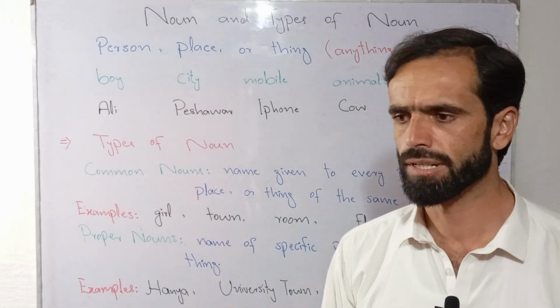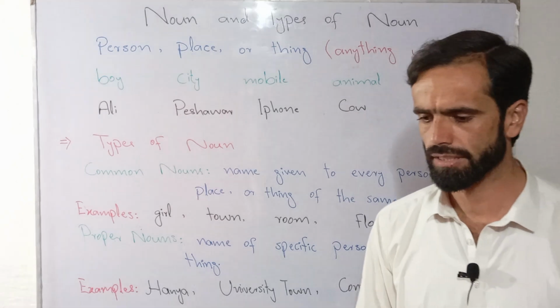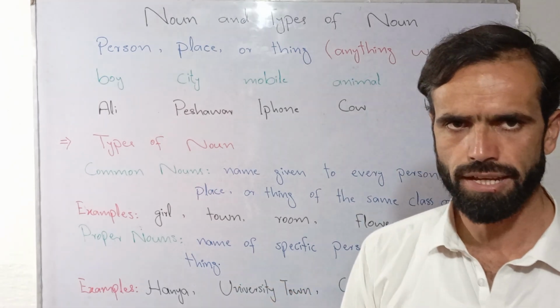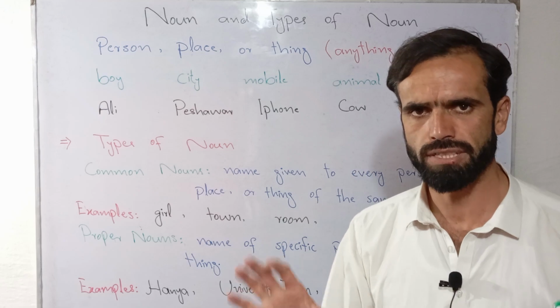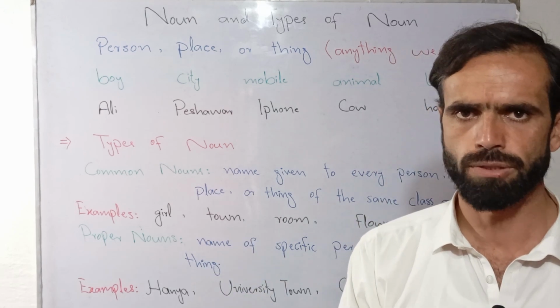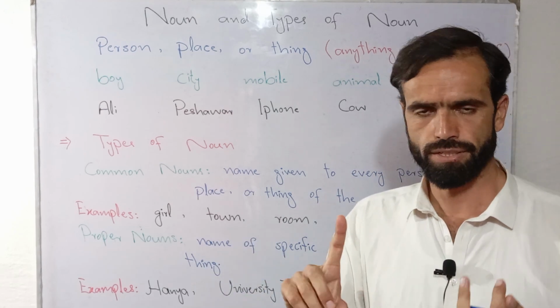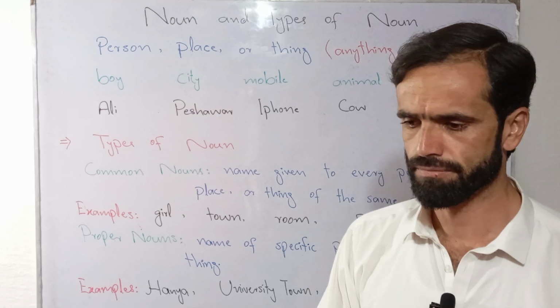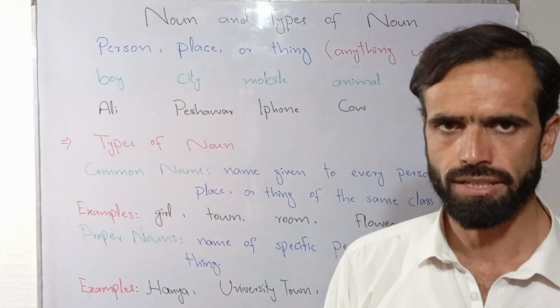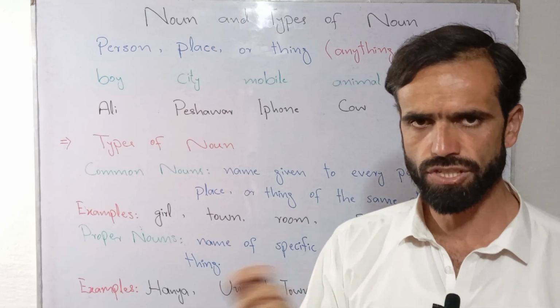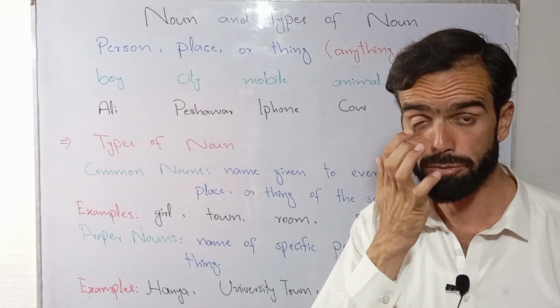Let's suppose if we talk about animal, in the domain of animal there may come different species. We can talk about dogs, cows, lions, and so on. But animal is a noun that is given to each and every type of animal.